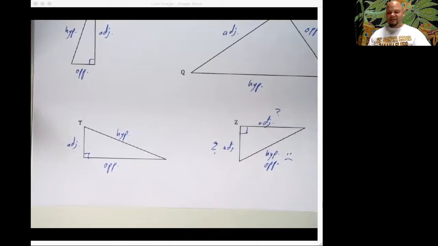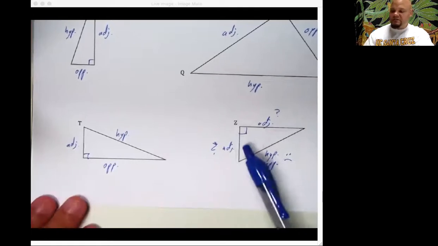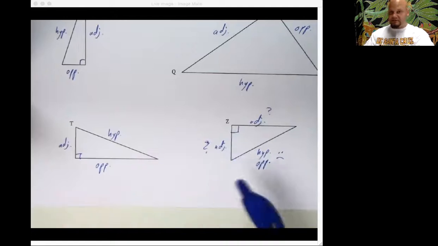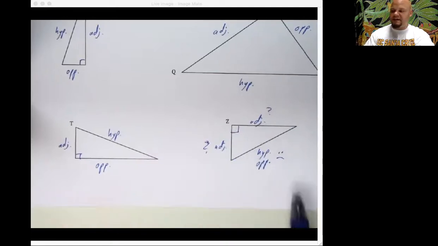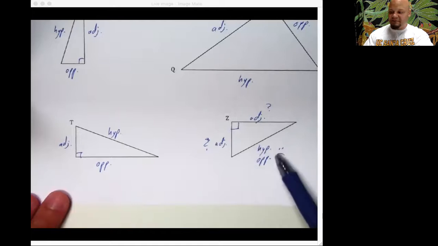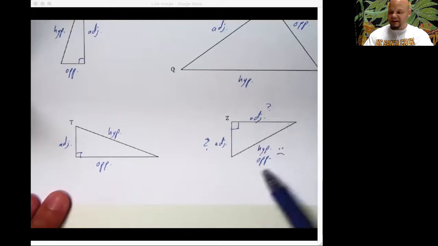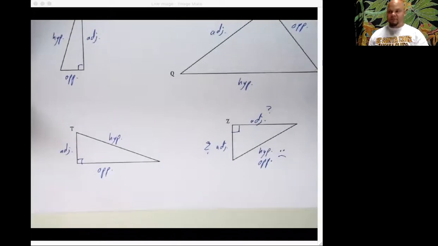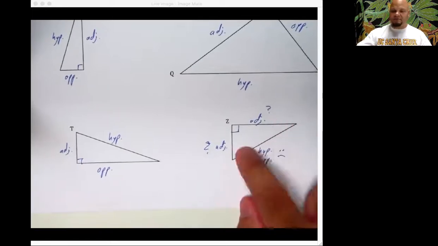We're not talking about that 90-degree angle. It's not that trigonometry doesn't work with 90-degree angles. It certainly does. We can find values for that. But because of this weird scenario that we get here where we can't identify which one is the adjacent and the opposite and the hypotenuse are the same, we get some weird stuff out of that, and we're not dealing with that case right now. We're just going to be sticking with these two angles from now on.